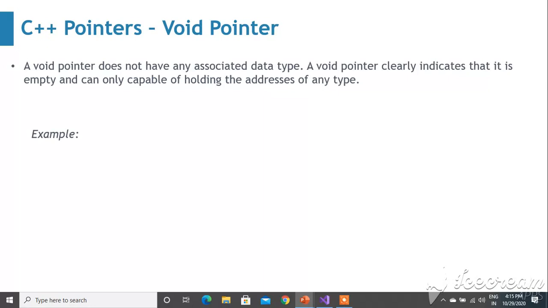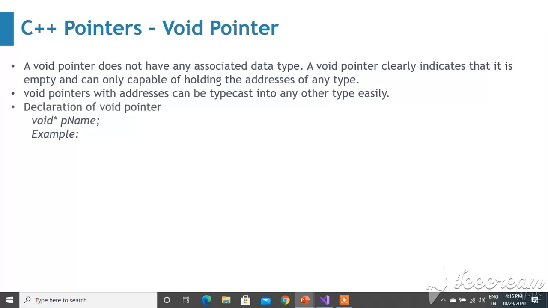So, void pointer. A void pointer does not have any associated data type. A void pointer clearly indicates that it is empty and is capable of holding the address of any type. Be clear, any type. Void pointers with addresses can be typecast into any other type easily. A declaration of a void pointer is like void star pname. This is like other data types.